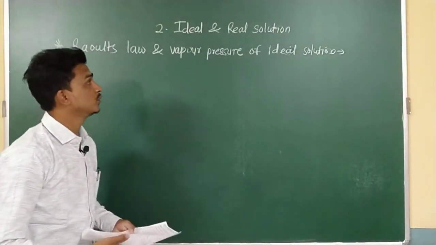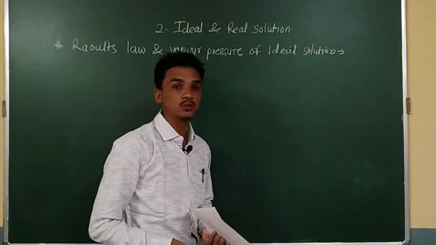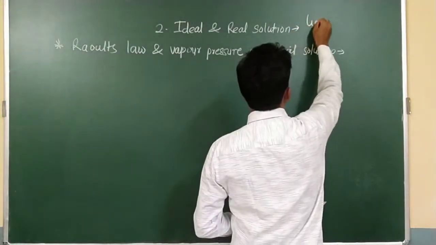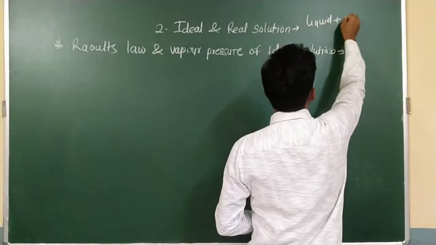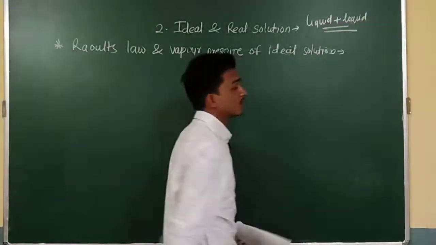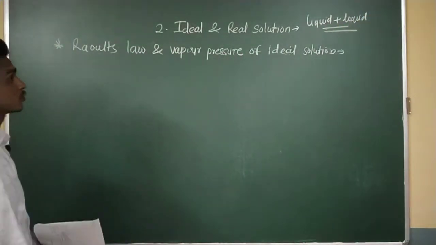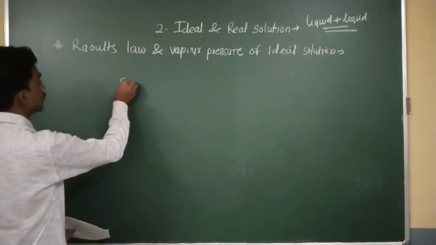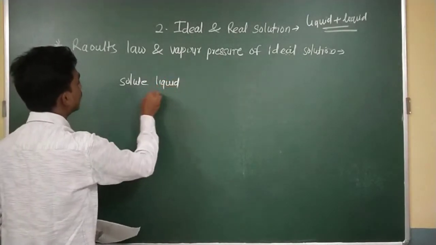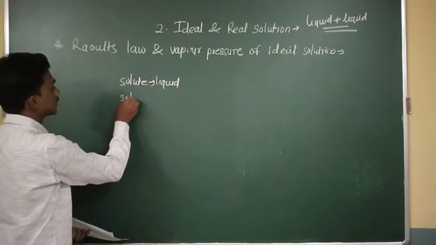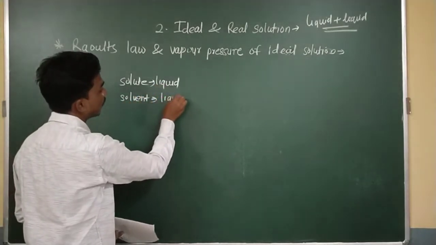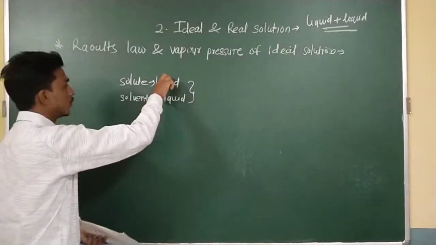So dear students, as we know there are 9 types of solutions in the universe. In that case, consider solutions of liquids in liquids. Suppose both solute and solvent are in liquid states. What will happen when you use solutions of liquids in liquids? That means the solute is in liquid form, and the other component of the solution, the solvent, also exists in liquid form.